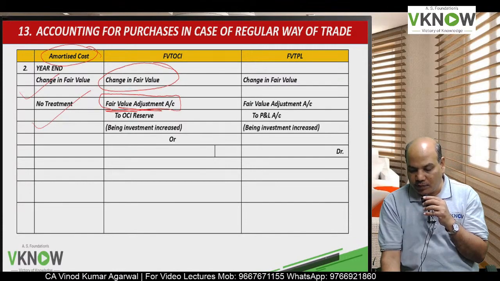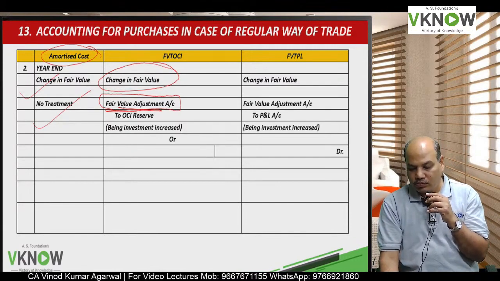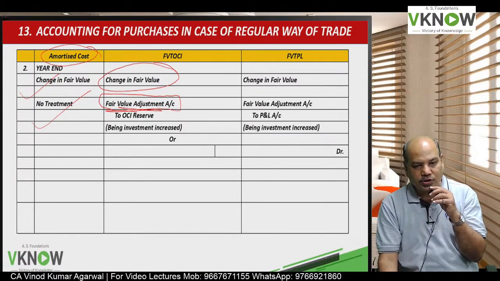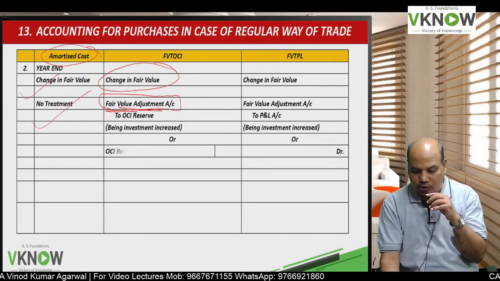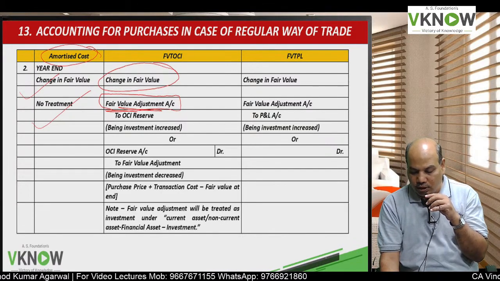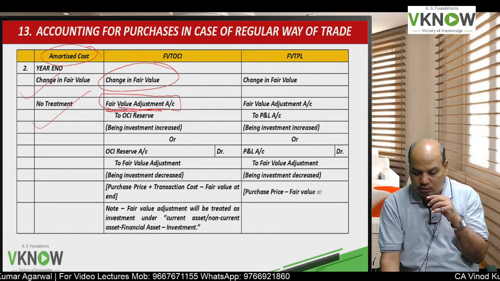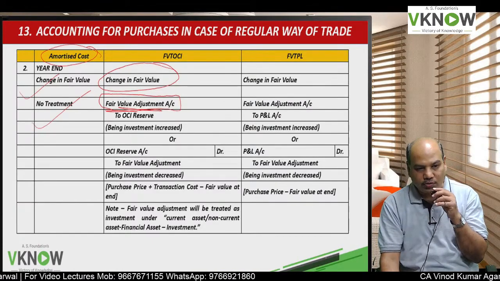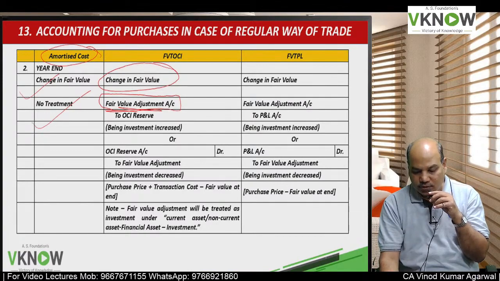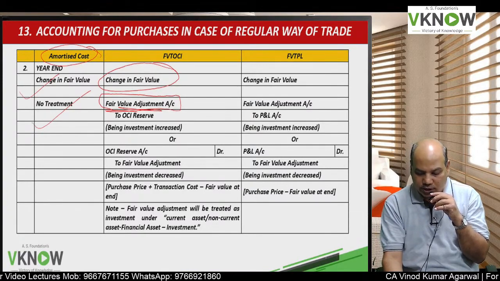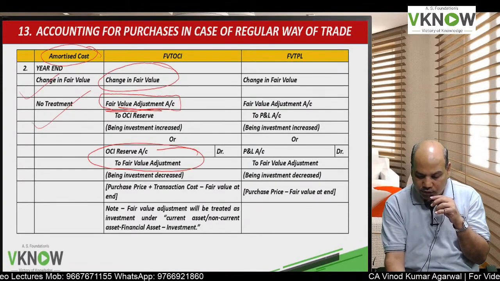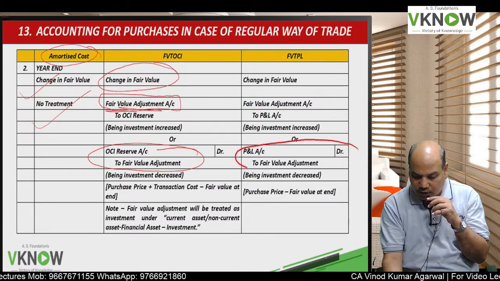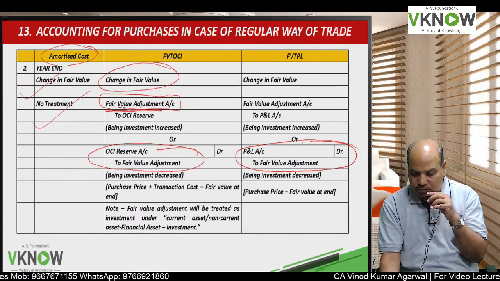And if it is an FVTPL instrument, we will pass an entry fair value adjustment account to P&L account if the value of the investment goes up. If the value of the investment goes down, we will reverse the entry. If the value of the asset goes down, in the second and third category, we will reverse the entry: OCI reserve to fair value adjustment. Here, P&L account to fair value adjustment.